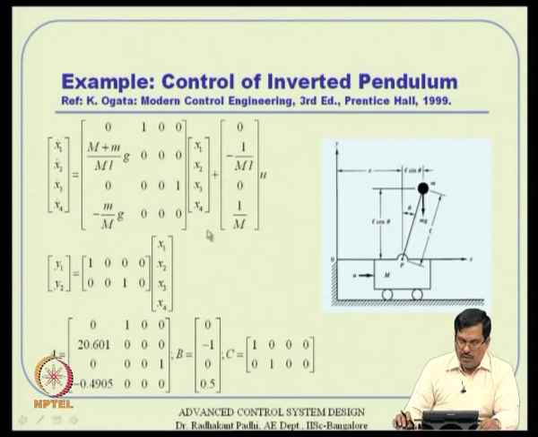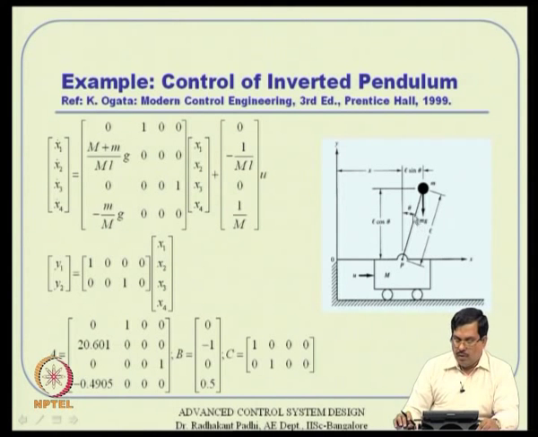Remember these y1 and y2, we are taking x1 and x3 only. This x1, x2, x3, x4 is not just the pendulum, it is also the movement of the cart. The cart is moving and that is where your control input is acting. By moving the cart forward and backward in an appropriate manner, can you stabilize the pendulum in the vertical equilibrium position? That is the problem. The control conditions are related not only to the pendulum swing but also to the cart movement, so these are coupled systems.